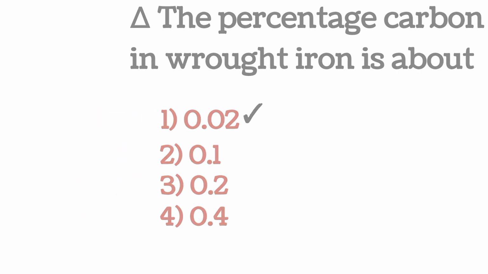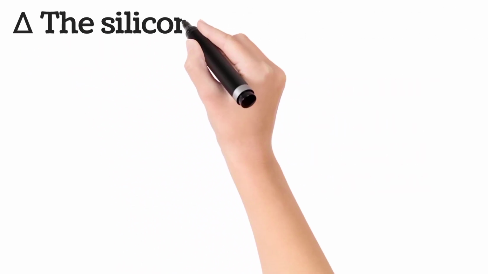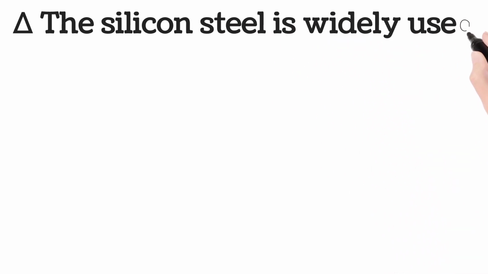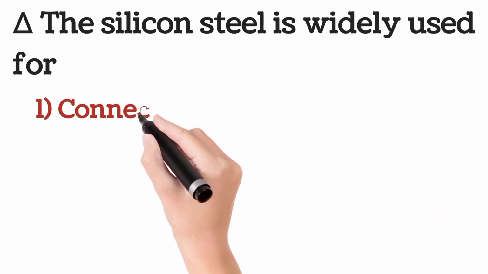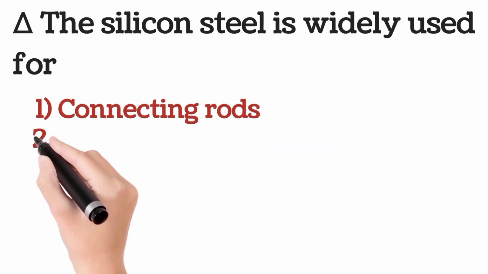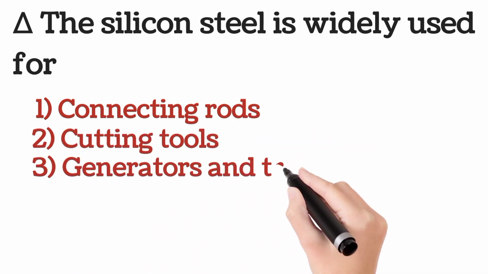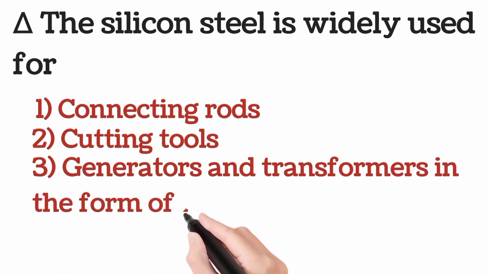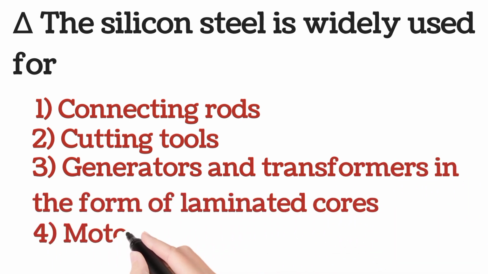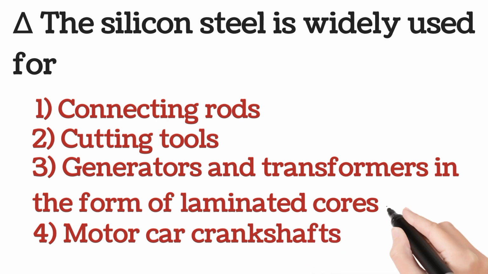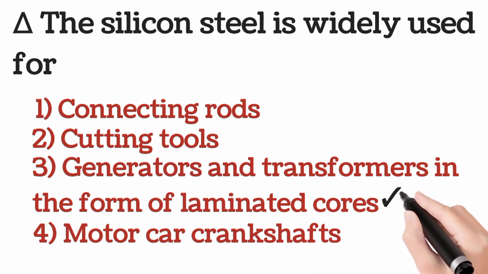Question number F. The silicon steel is widely used for? Options are 1. Connecting rods. 2. Cutting tools. 3. Generators and transformers in the form of laminated cores. 4. Motor car crankshafts. The answer is option 3.